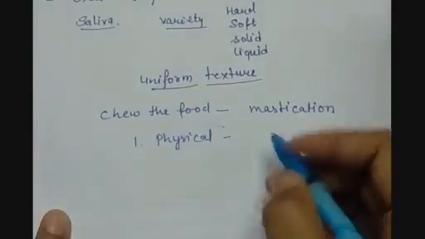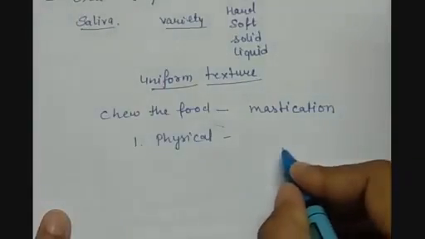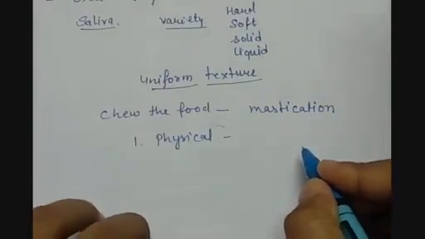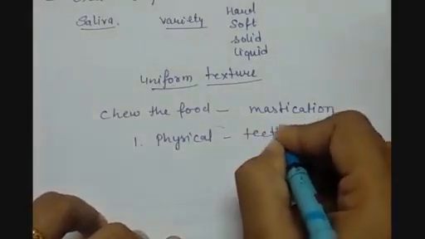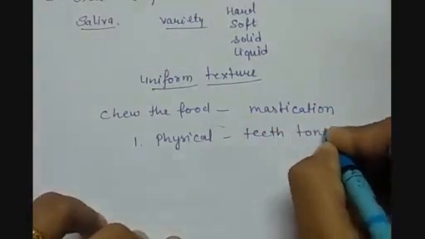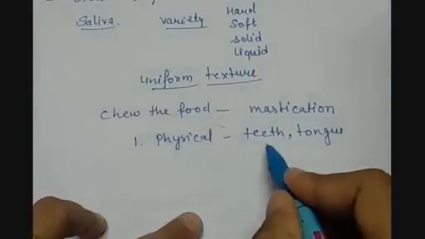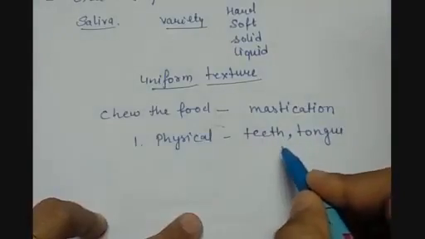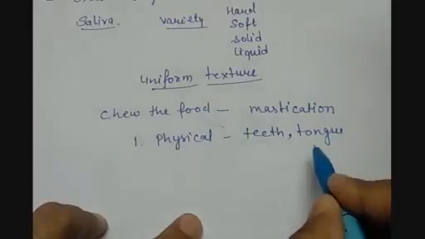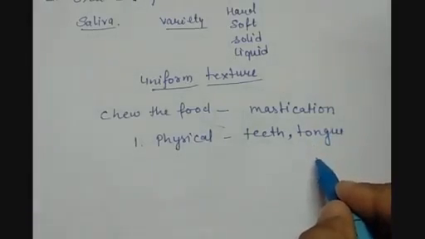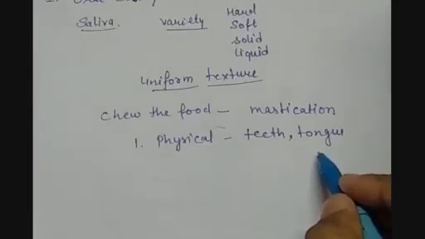That food is being masticated or mechanically broken down into smaller portions or smaller particles. It is done by the teeth and tongue. How is it done? The teeth chew the food and the tongue helps to move it uniformly so that the food can be thoroughly broken down into smaller parts.